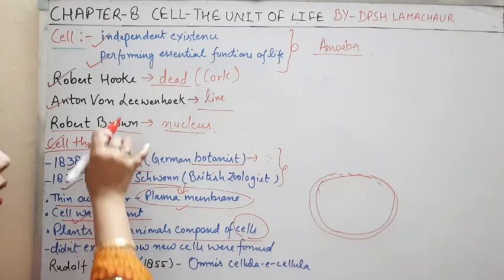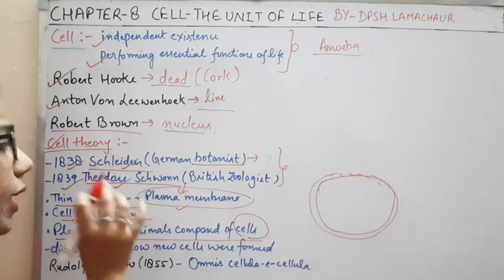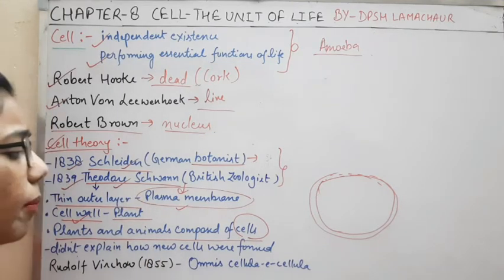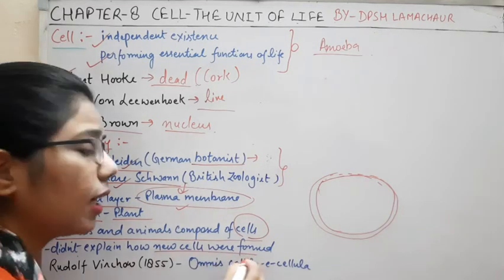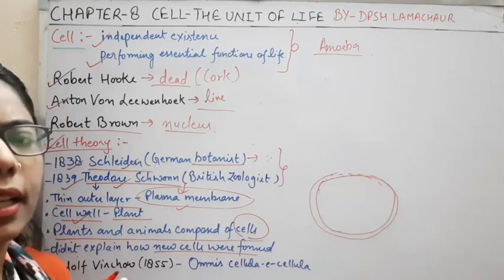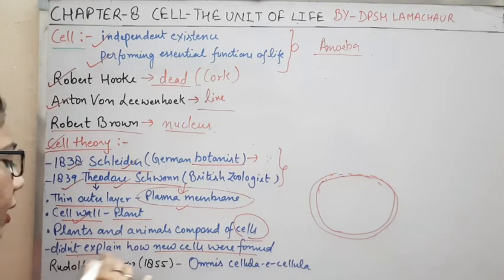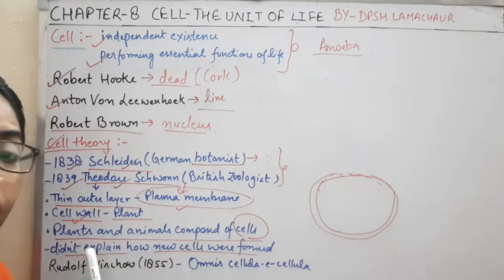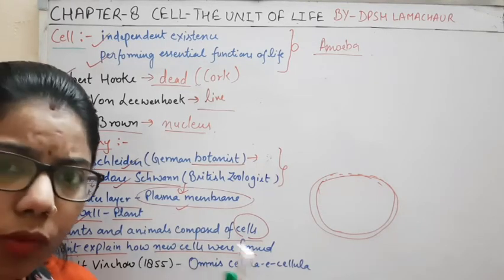But what about the cell theory? According to the cell theory, they described how these cells look. But they were not able to give any idea of how these cells are formed. They worked upon the existing cell, but they did not give any idea about the formation of the cell. So the cell theory was not able to explain the cell's formation, how the cell is forming.